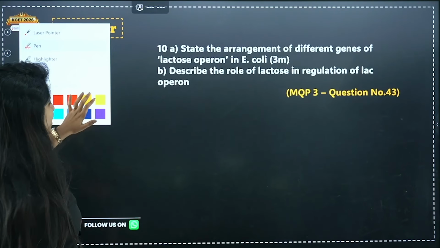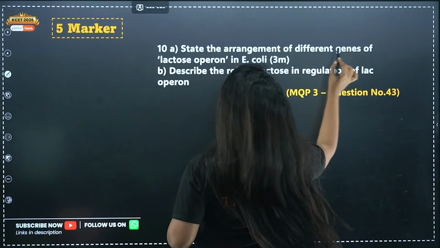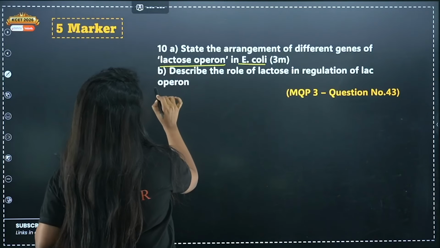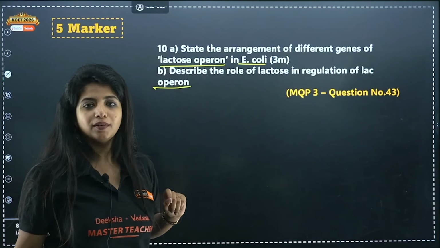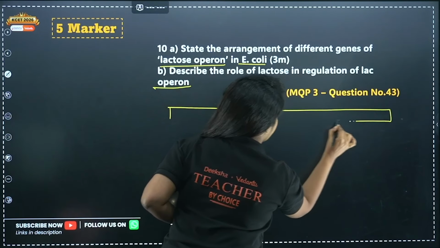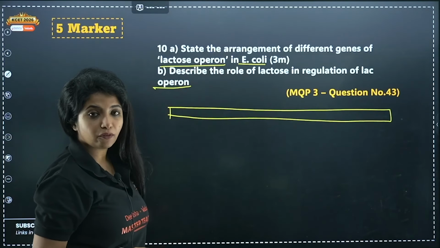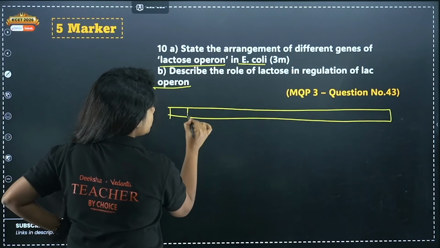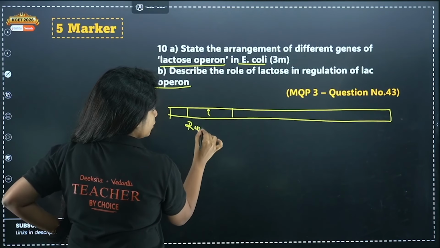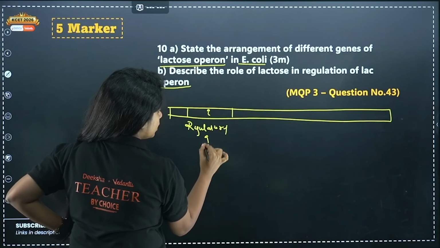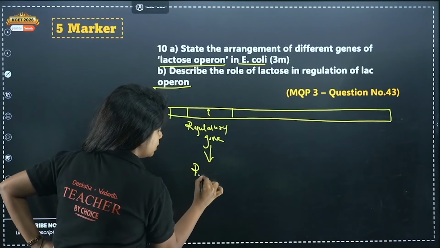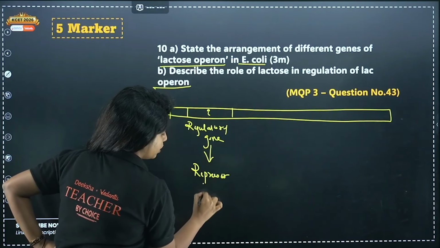Okay, so yes, question number 10. State the arrangement of different genes of the lactose operon in E. coli. Describe the role of lactose in regulation of the lac operon. So this is the question I was talking about. My dear children, you know how it works? The flow of genes is being asked, the arrangement of different genes. First of all, you have a very important gene which you call the regulatory gene. It regulates the whole process by producing a repressor protein.